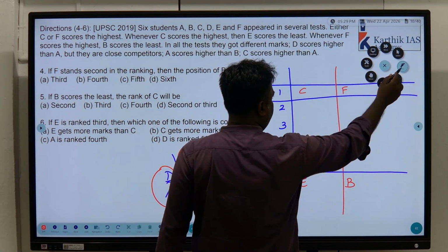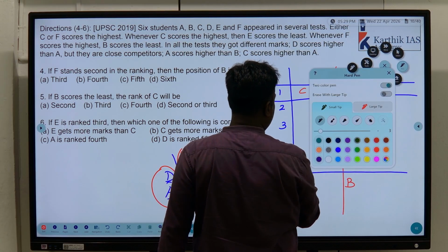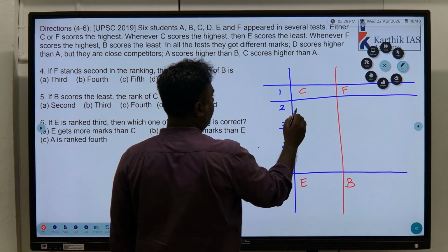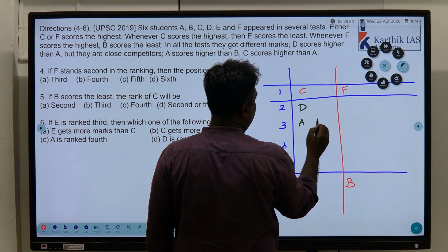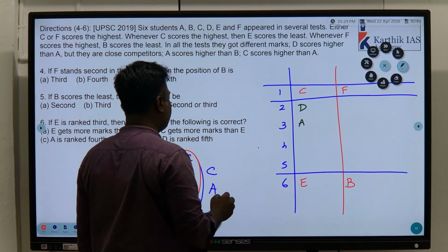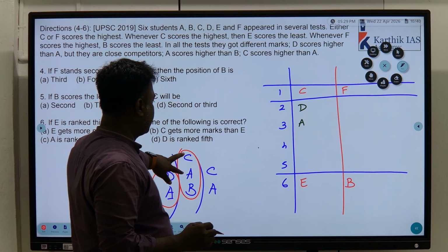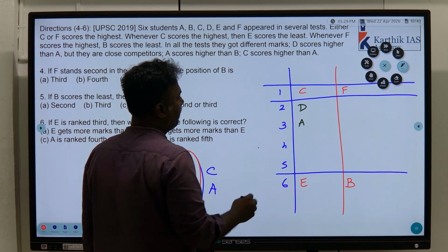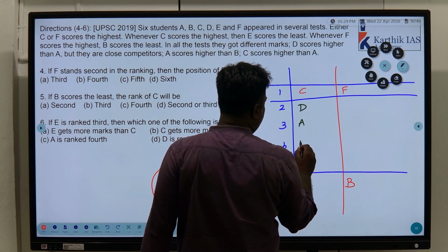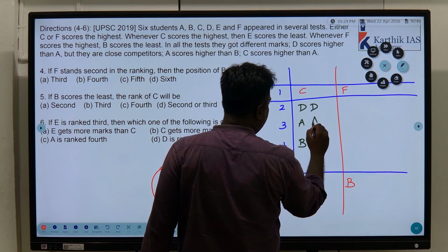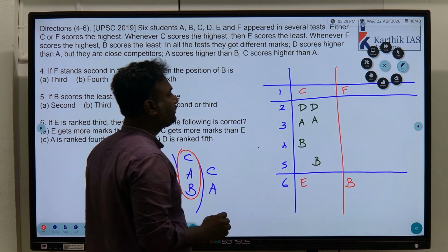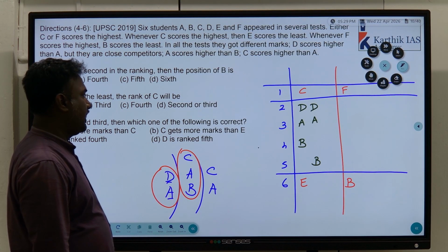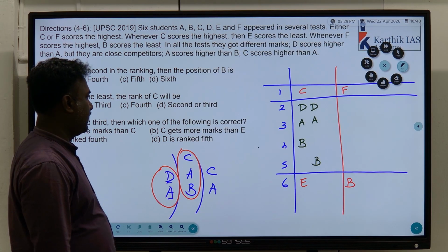Now we have some options. Say for example, if I make it like this, C is there. D, A. D and A are closer, right? D and A may be here. Understand? D and A may be here. Then above A, C has to come, which is not possible. Above A, C is there. Okay, that is possible. Then B, DA. B may come here, or DA, B may come here. Understand? DA, there are two possibilities. B may come here or B may come here.